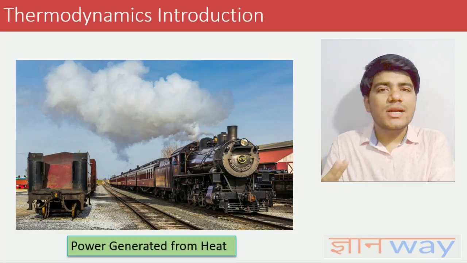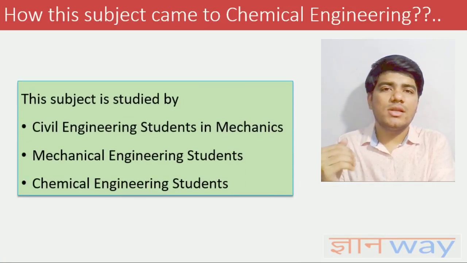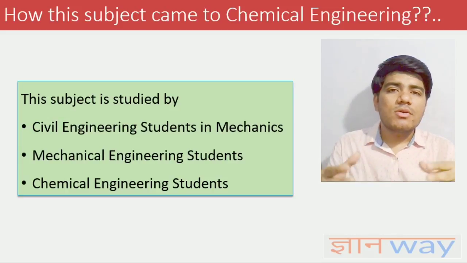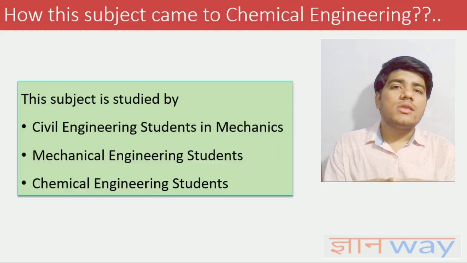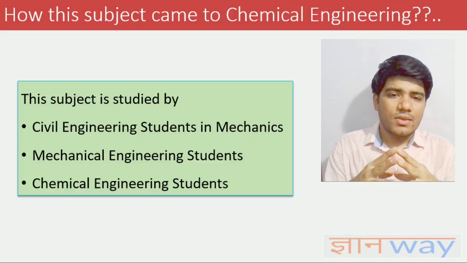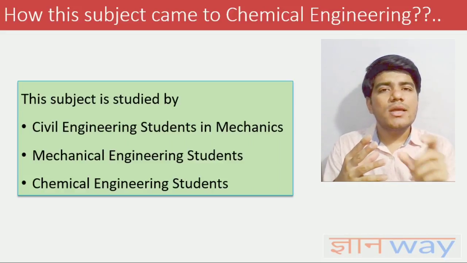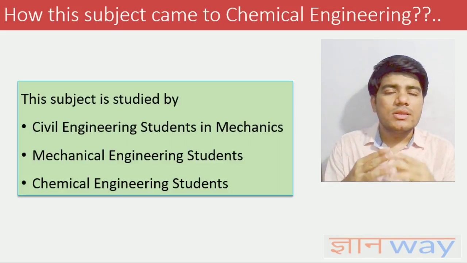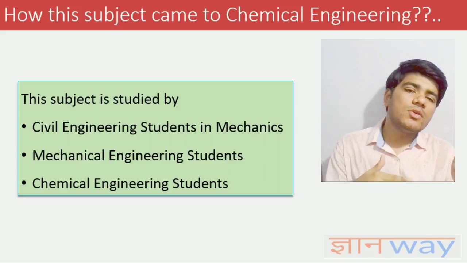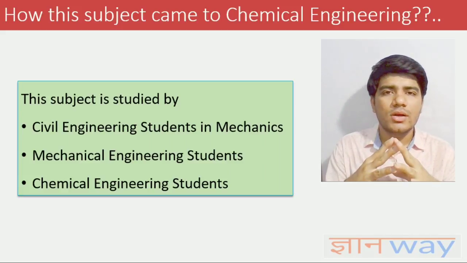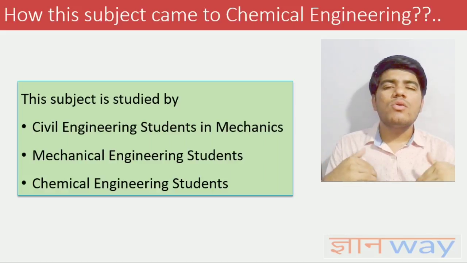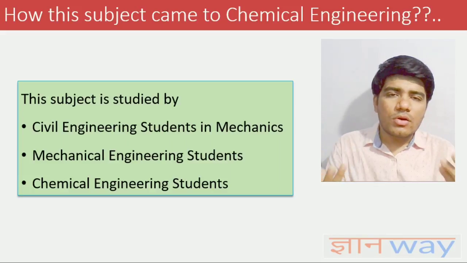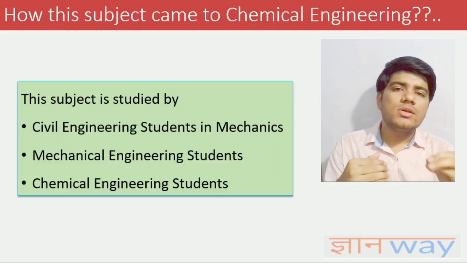So how did this subject come into the syllabus of chemical engineering students? This subject was first introduced in the syllabus of civil engineering students. They used to study it in mechanics. Then, by the intervention of Lord Kelvin and Carnot, this subject was introduced in the syllabus of mechanical engineering students. Then in 1920, around 20 scientists gathered and they thought to include this subject in the chemical engineering syllabus.